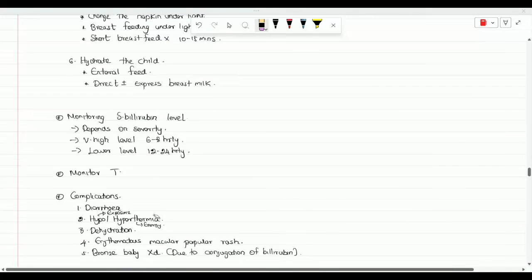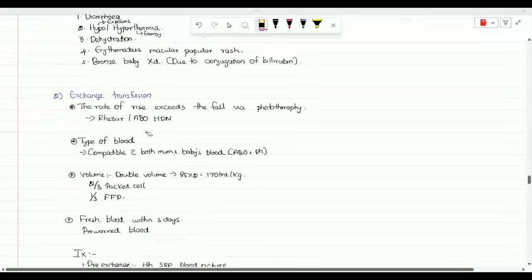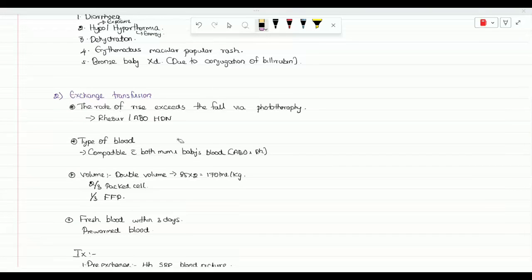And we will go to the exchange transfusion. I'm not sure that they will go into detail regarding the commonly done procedures, because they try to avoid that.